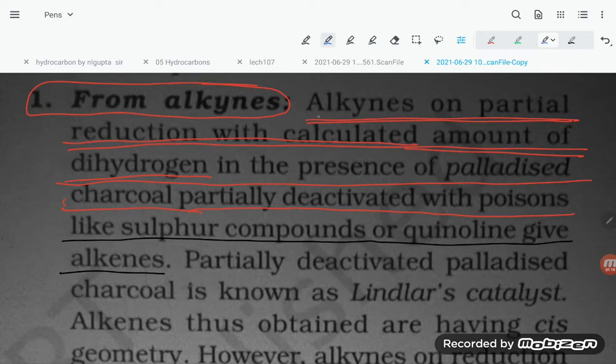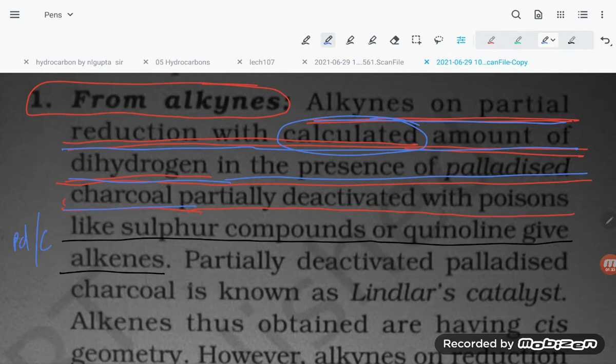Firstly, we have to do partial reduction of alkynes with a calculated amount of dihydrogen. We don't take excess, we take the calculated amount, in the presence of palladized charcoal. Palladized charcoal means Pd/C, partially deactivated with poisons like sulfur compounds or quinoline, to give alkenes.